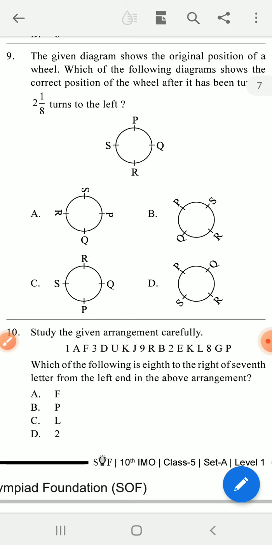L is coming. L after K there is L. So L is the answer. C is the answer.